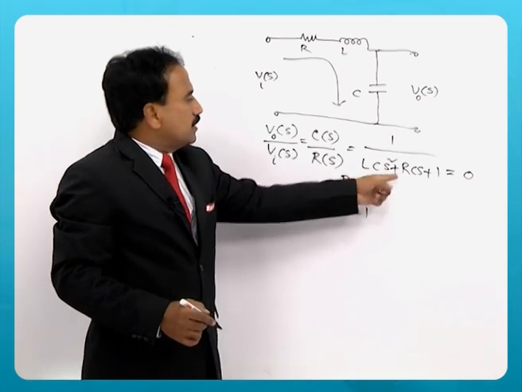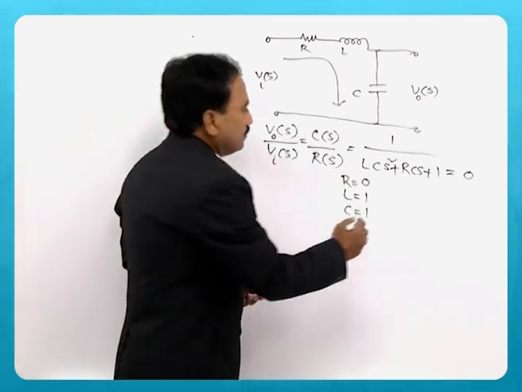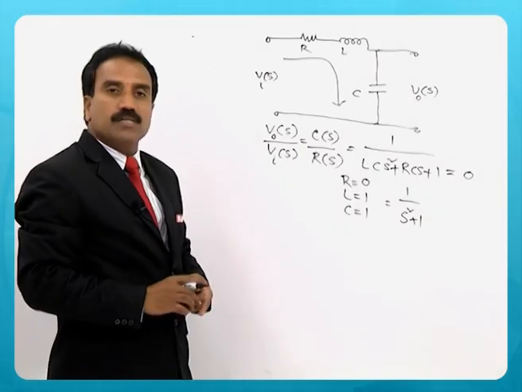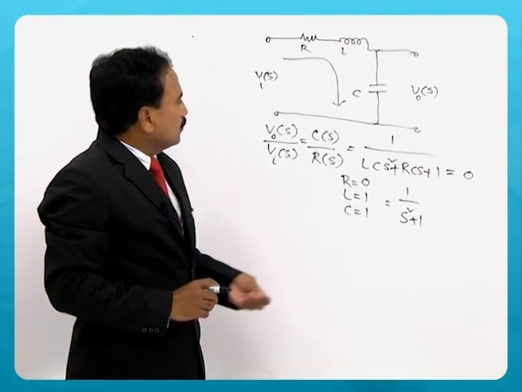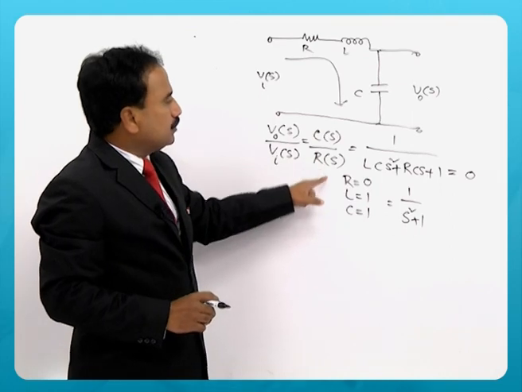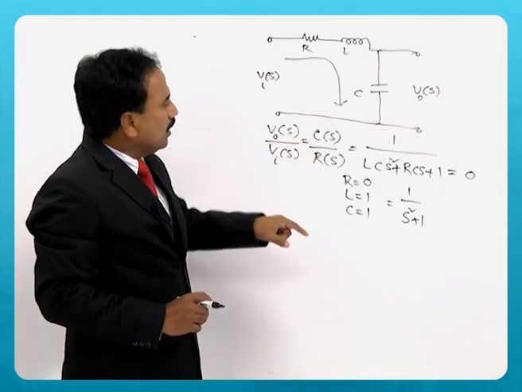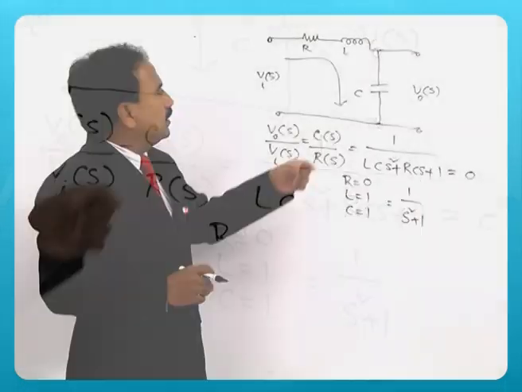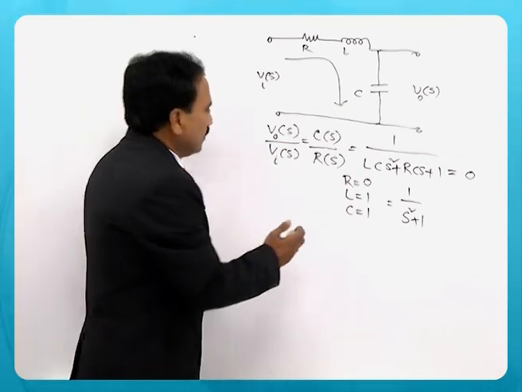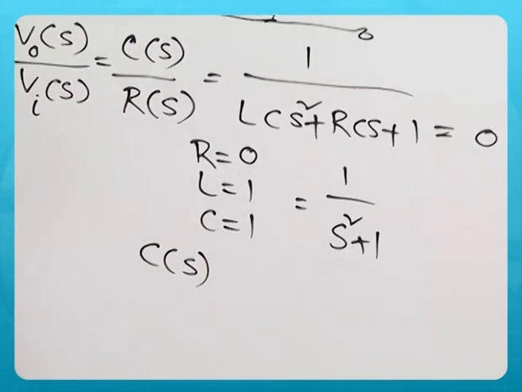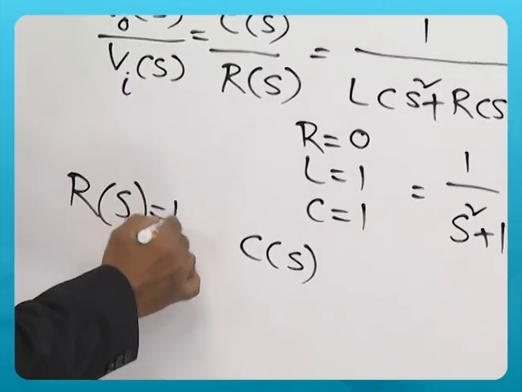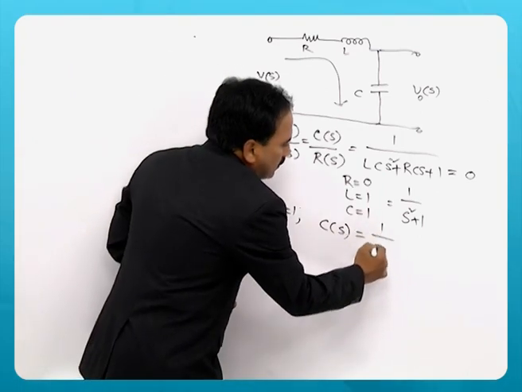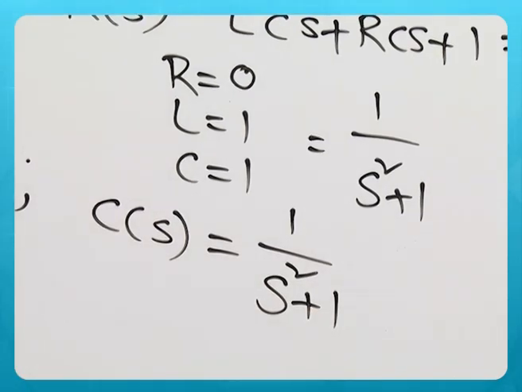If you substitute these values in this particular function, it leads to 1 by s square plus 1, because R is equal to 0. So, 1 by s square plus 1 is the transfer function of this electrical system. Now, substitute R of s equal to 1, because I want to know the impulse response of this particular system. So, C of s is equal to 1 by s square plus 1.